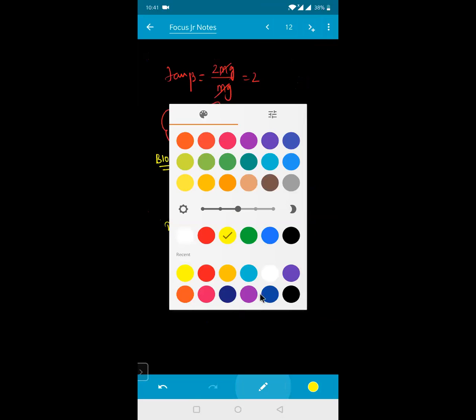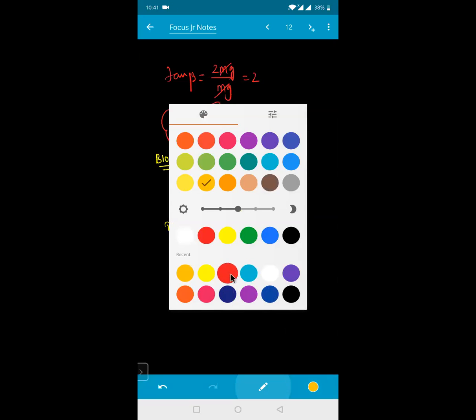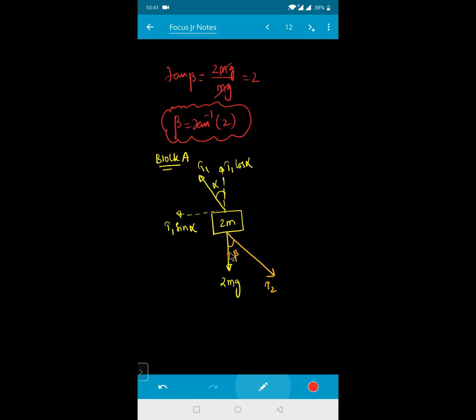Along with that, one more string is connected in the downward direction. This is your string, and this is the angle beta. The tension in this one is T2. If I resolve T2 into components, in the downward direction this will be T2 into cos beta, and in this direction T2 into sin beta. Is the resolving clear for everyone? Do you have any doubt?